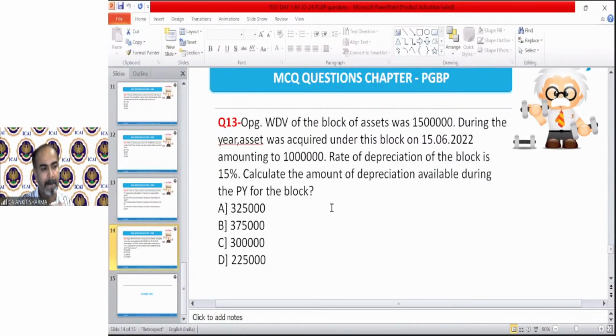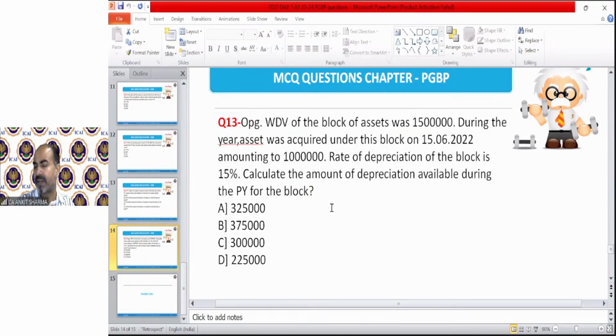I'll upload this MCQ with solution also. I have uploaded the second assignment notes. Please go and download it. If possible, take the print of all the notes. These are actually comprehensive notes. It covers almost all the topics in the study. And if you are going through the notes and solving all the questions, I personally believe, yes, you are actually in a good preparation for PGBP.